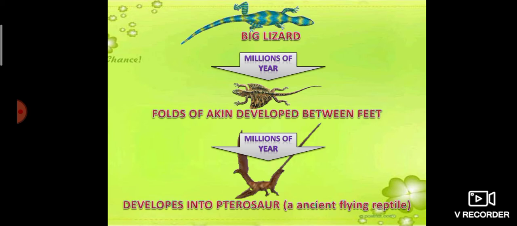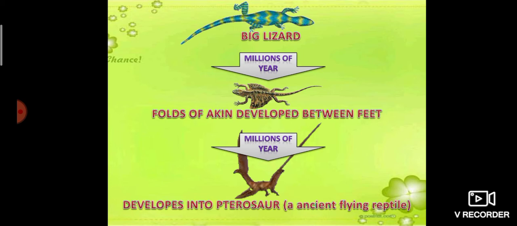Initially, at the beginning stage, it was a lizard which had the ability to crawl only. Then after millions of years, a fold of skin developed between the feet. Then again after many generations, this fold of skin developed to form wings, so that the pterosaurs had the ability to fly. So this is an example of evolution.